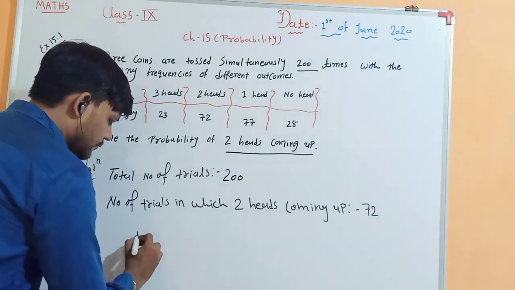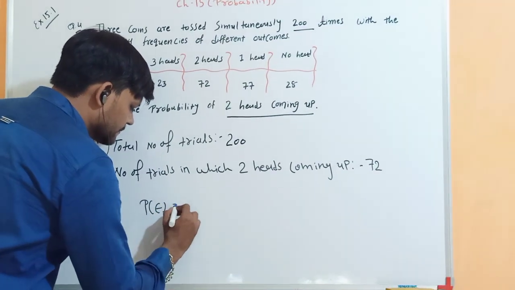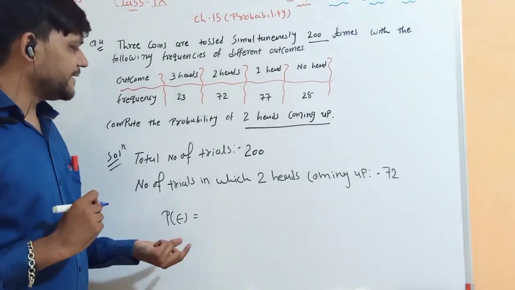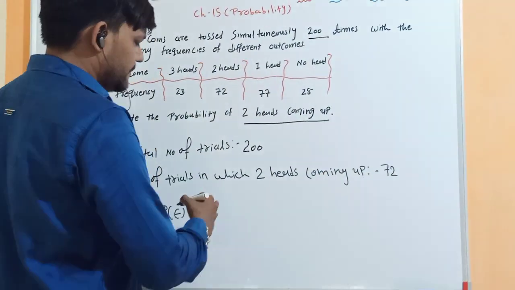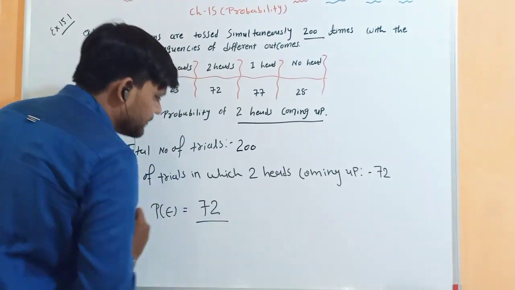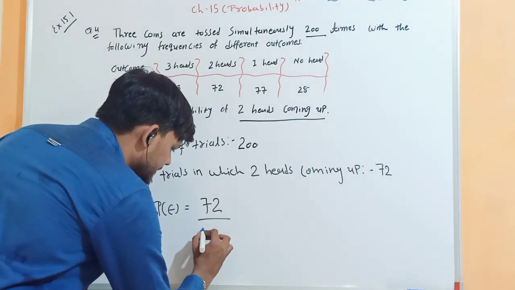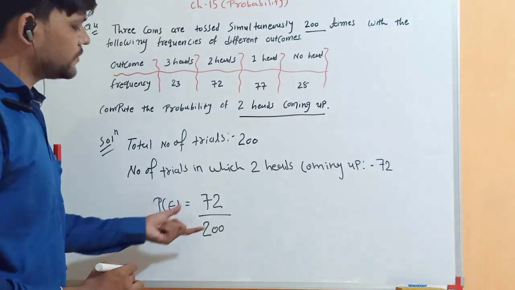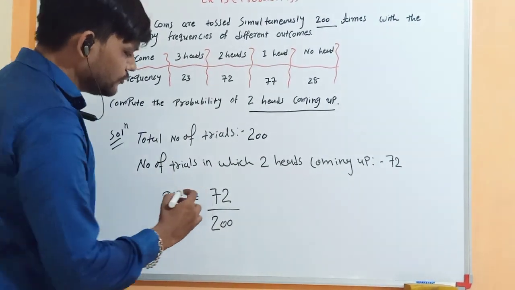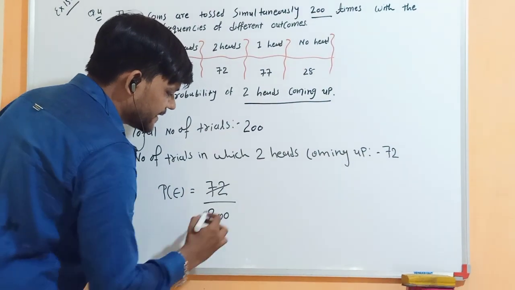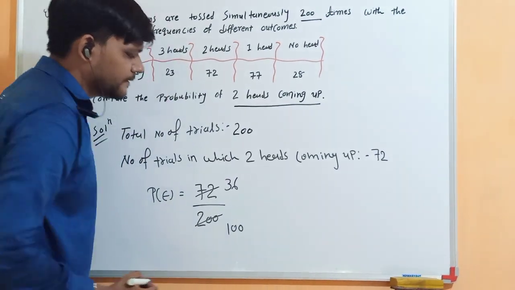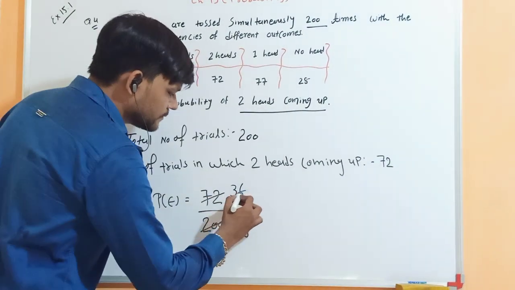Right? Now you know the formula. The number of trials in which the event happened. Now here your event is 2 heads coming up. The number of trials in which 2 heads come up is 72 divided by the total number of trials. So the total number of trials is 200. Right? Both have an even number in the unit place, so it should be divisible by 2. So 72 divided by 2 is 36. 200 divided by 2 is 100. Again it should be divisible by 2.